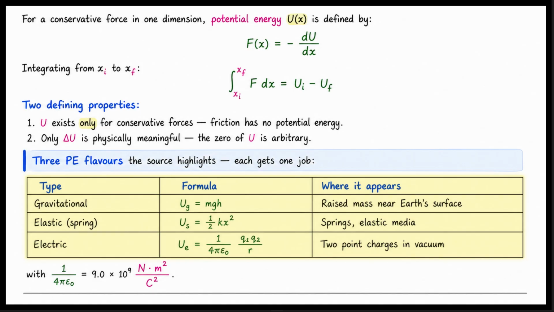Third is electric potential energy. U sub E equals 1 over 4 pi epsilon 0 times Q1 times Q2 over R. This applies to two-point charges in a vacuum. The constant 1 over 4 pi epsilon 0 is 9.0 times 10 to the power of 9. Its units are Newton meters squared per Coulomb squared.